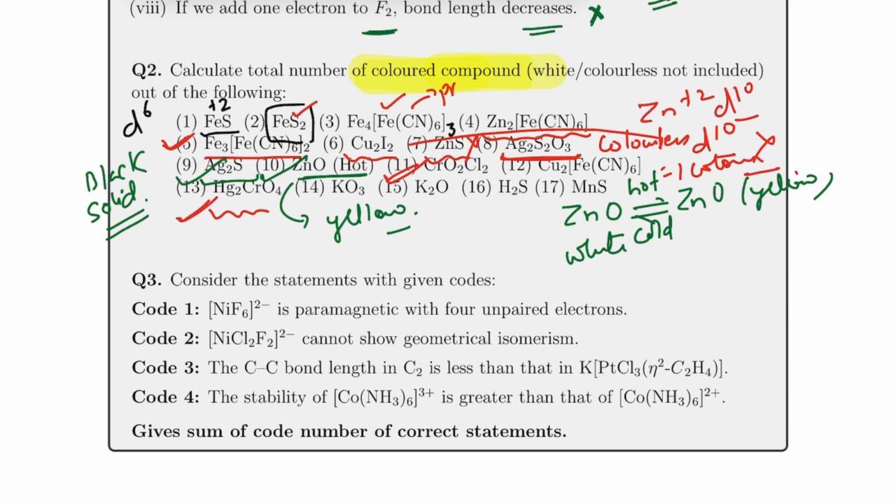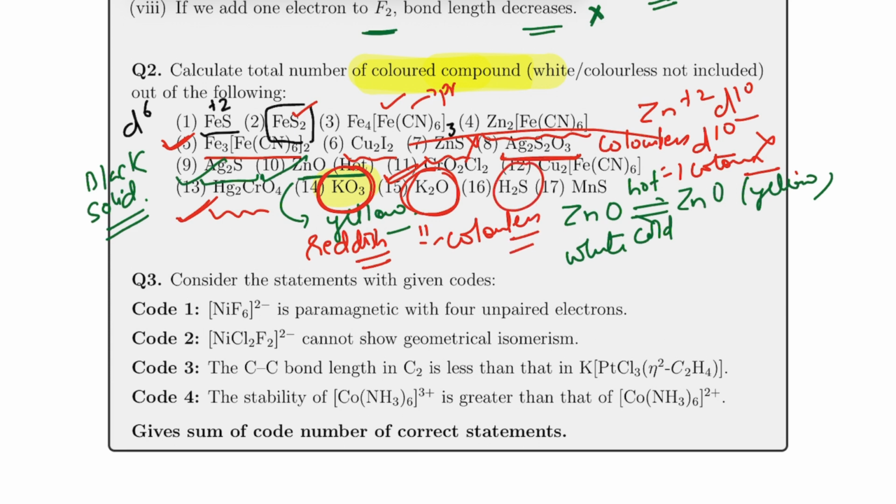Whereas for the next one, KO3. See, if I talk about KO3, then KO3 is reddish in color. Okay, this is very, very important. And if KO3 is reddish, and on a similar basis, if you are saying that K2O is also having color, then you will be wrong. See, it's an ionic compound and that's colorless.